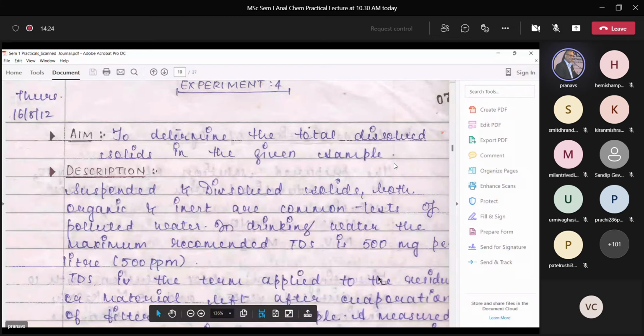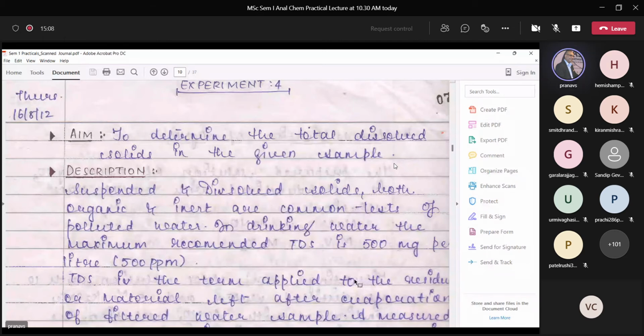Repeat the question once. Okay, so. What is the necessity to filter the given sample for TDS determination? Lucky, Lidu, did you write it? Yes, sir. Good, good. Your name? Raj. Raj. Okay, Raj. Good.